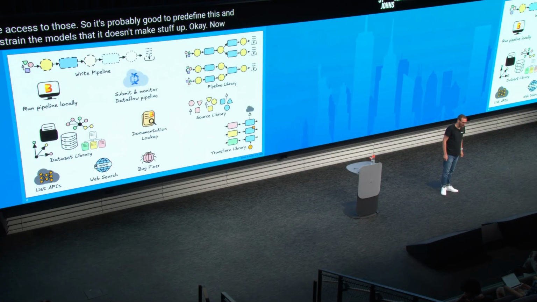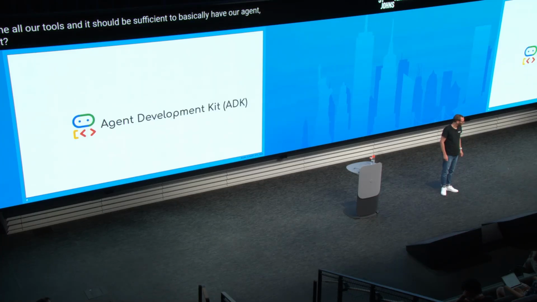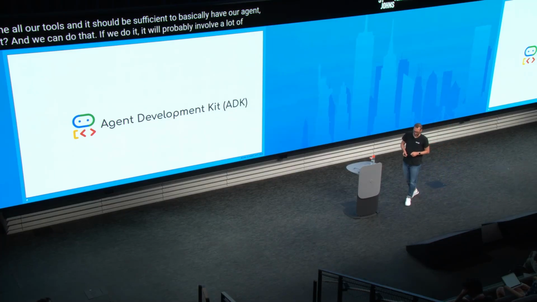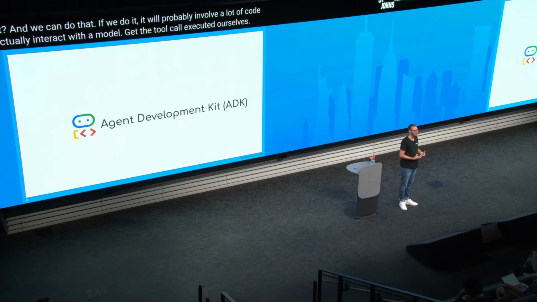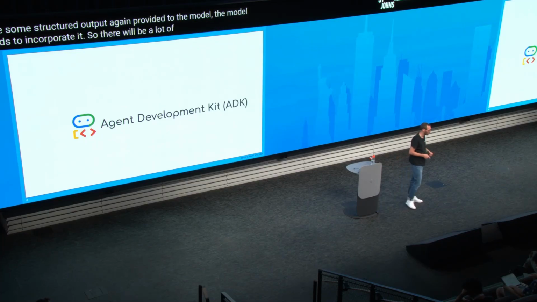Okay, now we have defined all our tools, and that should be sufficient to basically have our agent, right? We can do that. If we do it, it will probably involve a lot of code to actually interact with the model: get the tool call, execute it ourselves, have some structured output again, provide it to the model, which needs to incorporate it. So there will be a lot of back and forth. We don't want to do it.